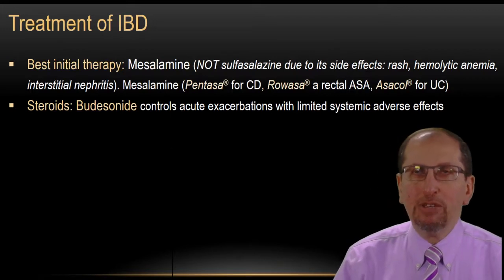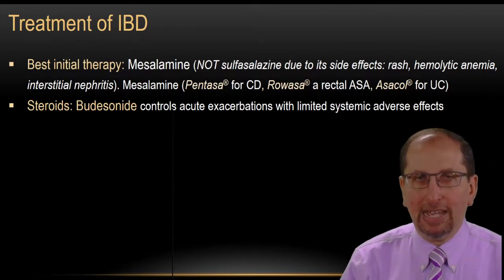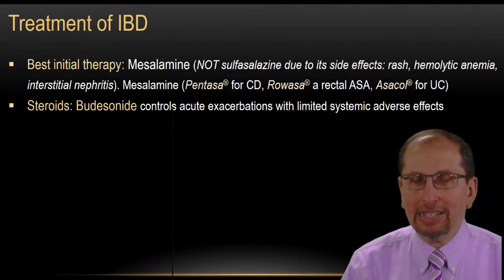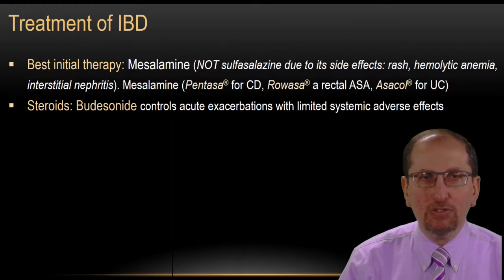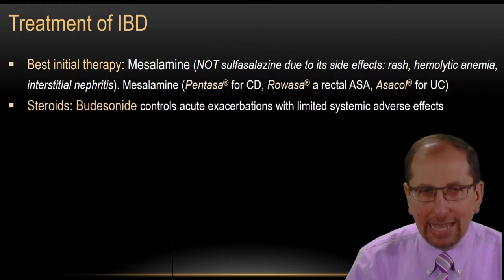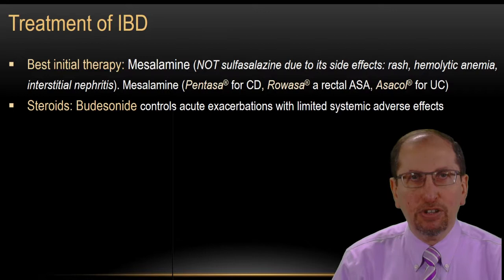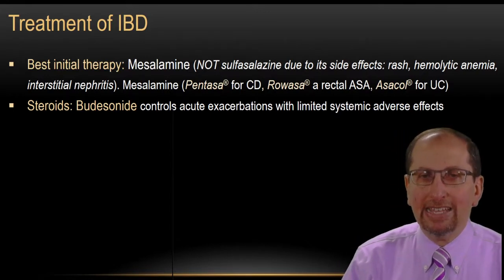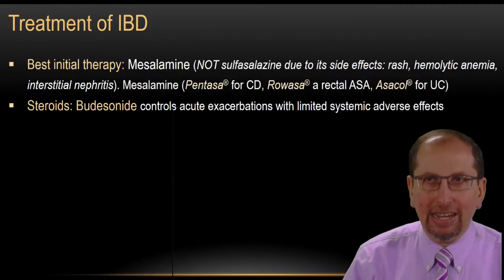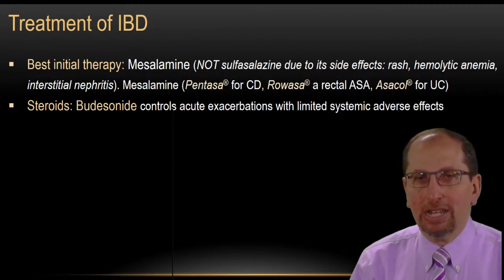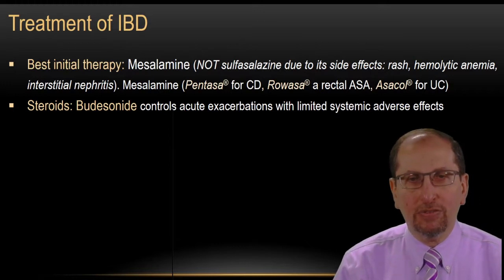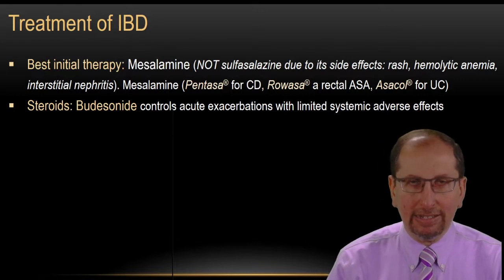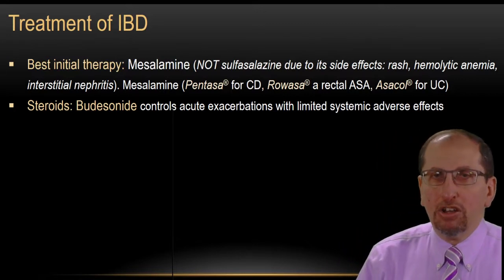mesalamine. Previously, we used to use sulfasalazine, but sulfa can result in allergy in 10% of the population and has a lot of side effects. So now the treatment of choice is mesalamine, and it comes with different brand names: Pentasa for Crohn's disease, Asacol for ulcerative colitis, and Rowasa, which is a rectal aminosalicylate preparation.